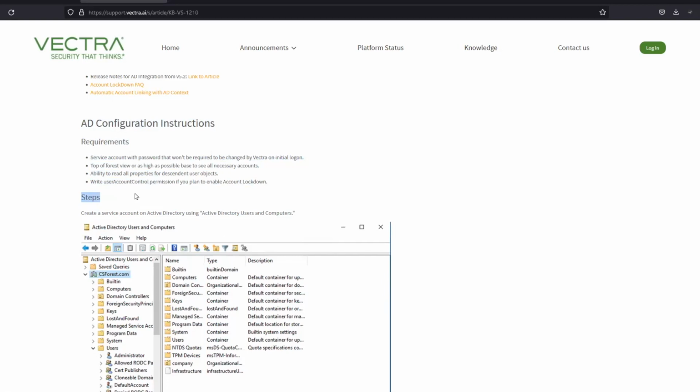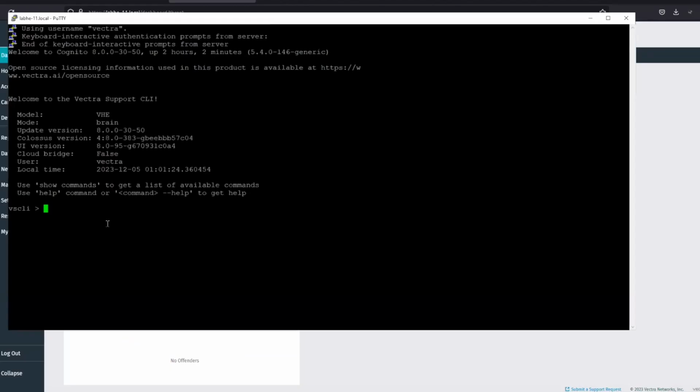One of the requirements from the Brain side is to have access to the server on port 636. You can verify that from Vectra CLI. Let's see that. To verify the connectivity, access Vectra Brain via CLI prompt and run the command debug connectivity and the server name.